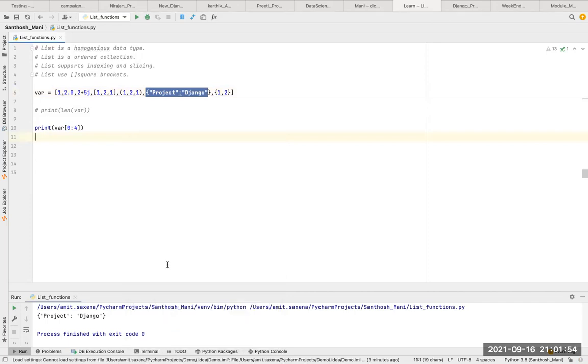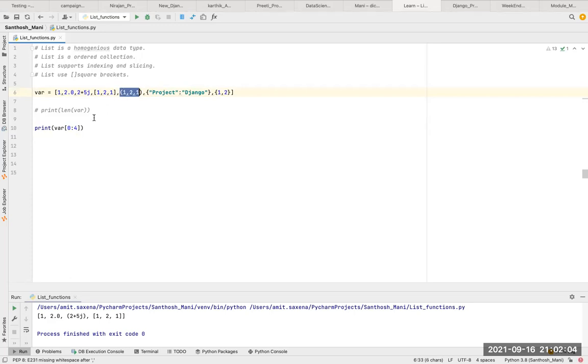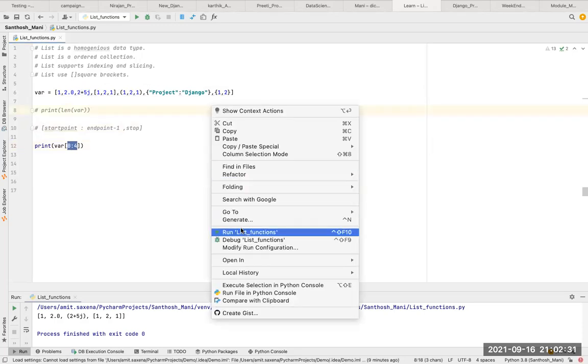If I run, it will be the same output. 0, 1, 2, 3, 4. This is the fourth one, not the fifth one. So it will remove that, because what is the syntax of slicing? You provide the start point, colon, end point minus 1, and this is the stop. We have provided two values, start point 0, end point 4. The end point is end point minus 1, so it will print values between 0 and 3, so 0, 1, 2, 3, and this is the output.